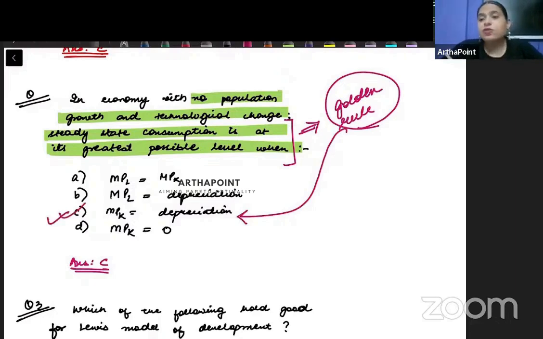So such kind of questions are not numerical in nature, they are theoretical in nature, but they can change the wording a bit. Like here, they are not directly asking you, okay, what is the golden rule of capital? What is the golden rule of consumption? What is the golden rule of saving? They're not saying that. They are going ahead and saying that consumption where it is maximum, what is the condition for that? Indirectly, we know what they're asking. Such kind of questions can also be asked in exam.